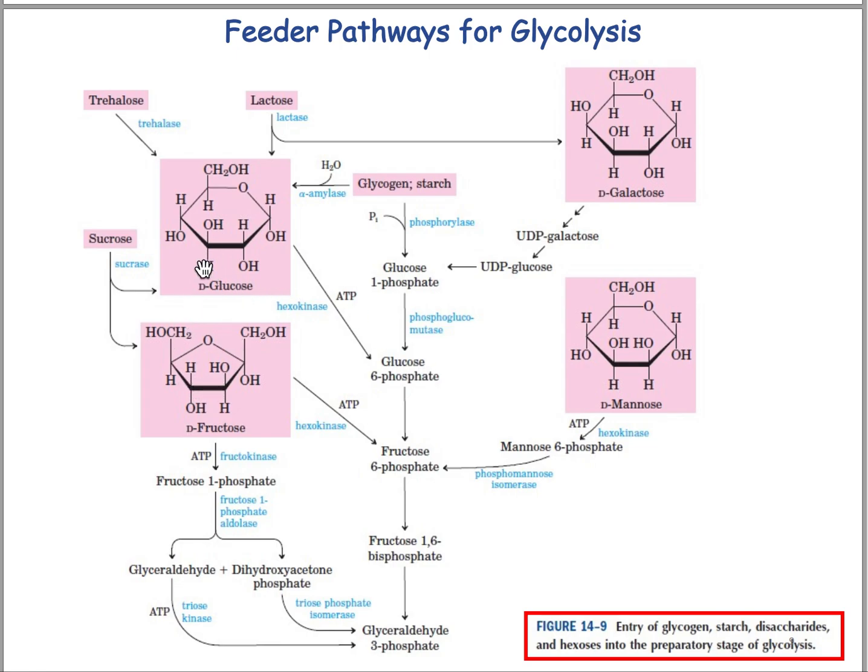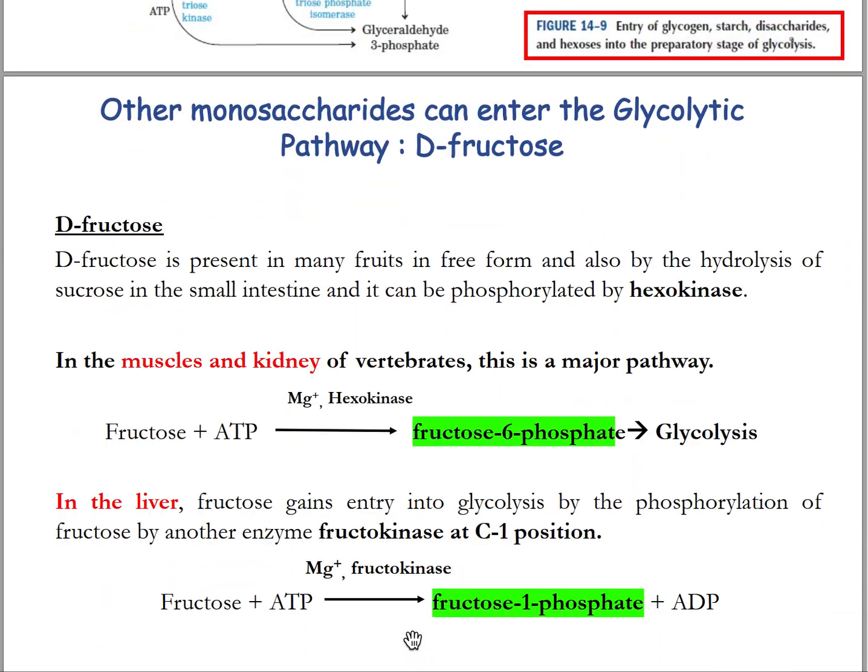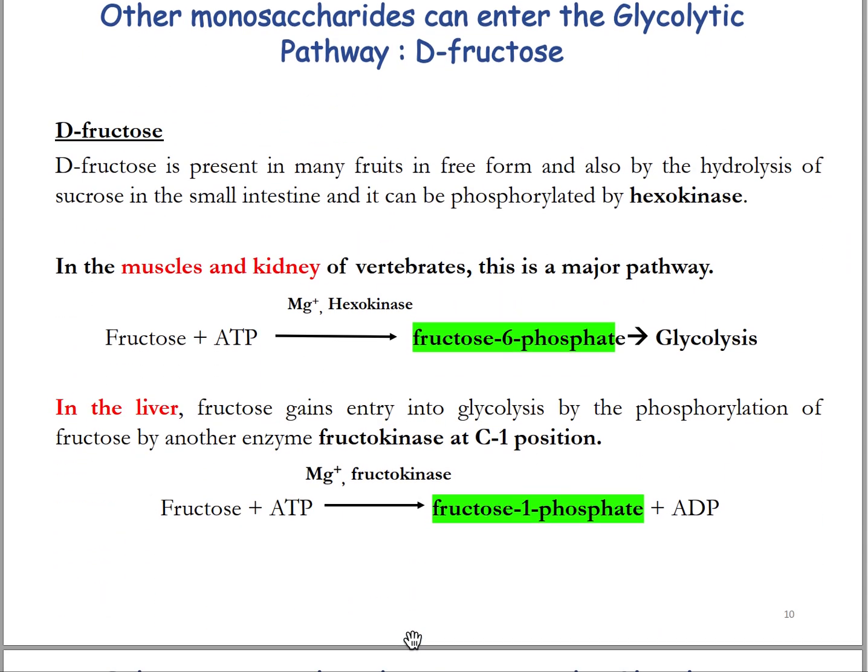So what about fructose? Fructose might be entering into the glycolytic pathway in two ways. One is fructose to fructose 6-phosphate, then fructose 1,6-bisphosphate, then enters into the glycolytic pathway. Or in the other case, fructose can be converted to fructose 1-phosphate, then it is converted to glyceraldehyde 3-phosphate and dihydroxyacetone phosphate, and those two will be converted to glyceraldehyde 3-phosphate. So let's study in detail.